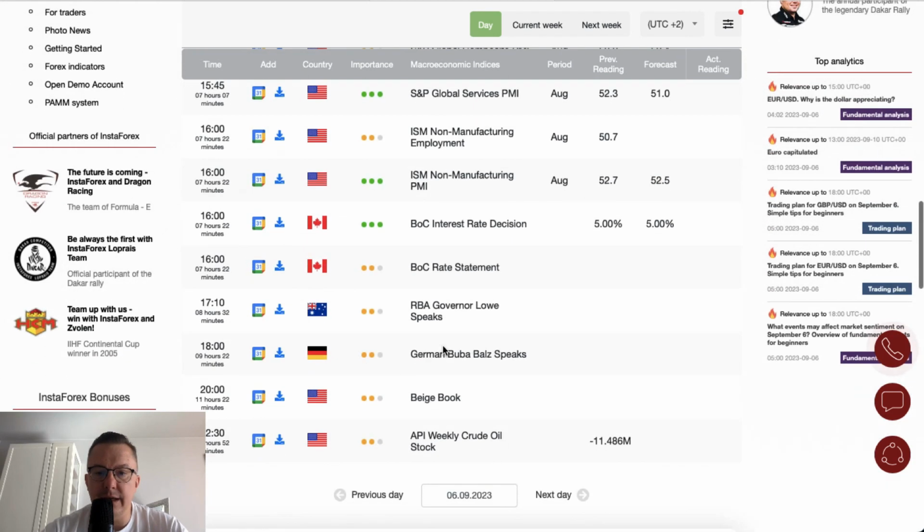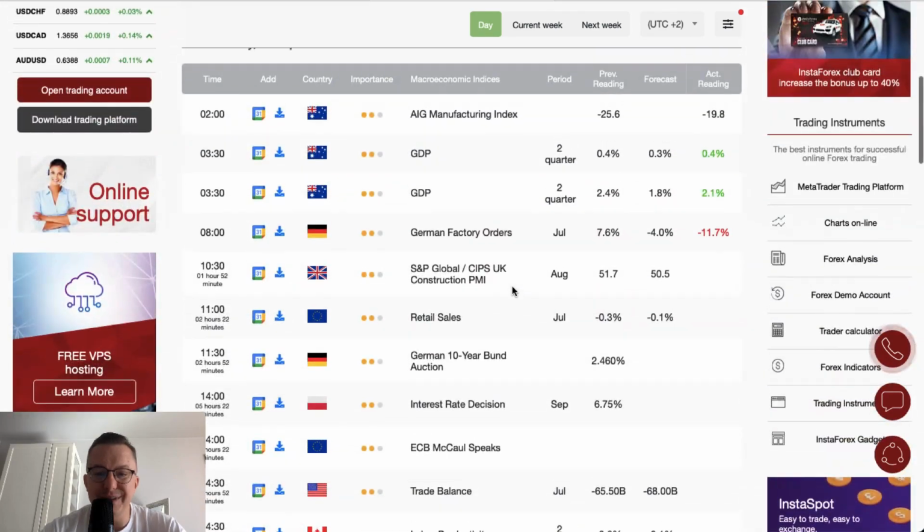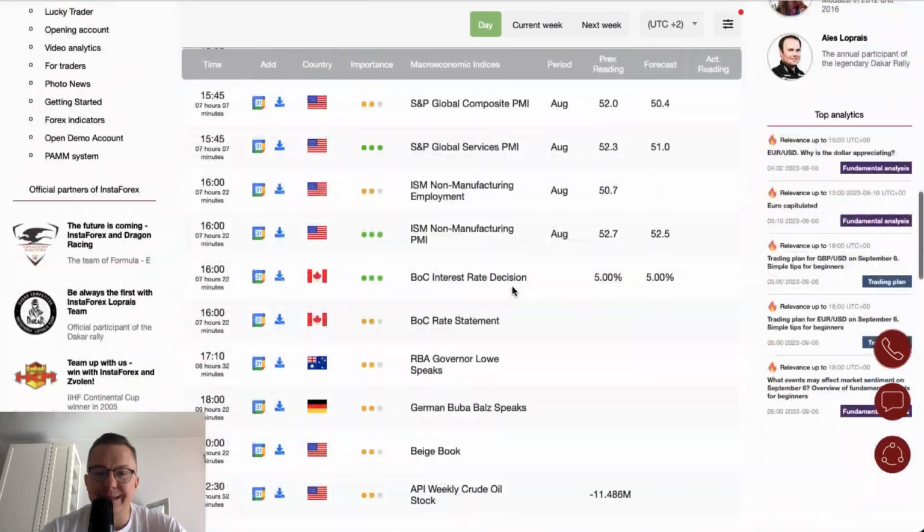The key event of today, except the ISM non-manufacturing PMI data release from the US, is the Bank of Canada interest rate decision and the interest rate statement. As you can see, the market participants expect the Bank of Canada to hold the interest rate at the level of 5%. Narrowing the rest of the day, we got German Bundesbank Balz speech at 6 o'clock, Beige Book of the Fed release at 8 o'clock, and then 10:30 there is API weekly crude oil stock changes. So pretty busy day with plenty of the important data scheduled for release.